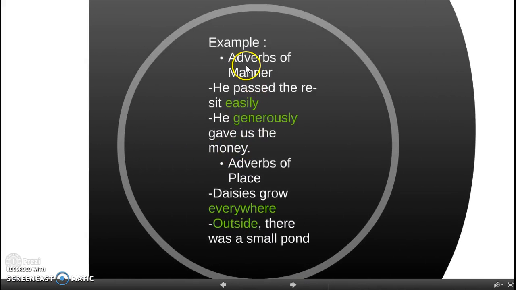Okay, adverbs of manner. "He pays the receipt easily." Easily is placed at the end position of the sentence, after the main verb, which is pays. The second one is "He generously gave us the money." Generously is the adverb placed in the middle position, before the main verb.